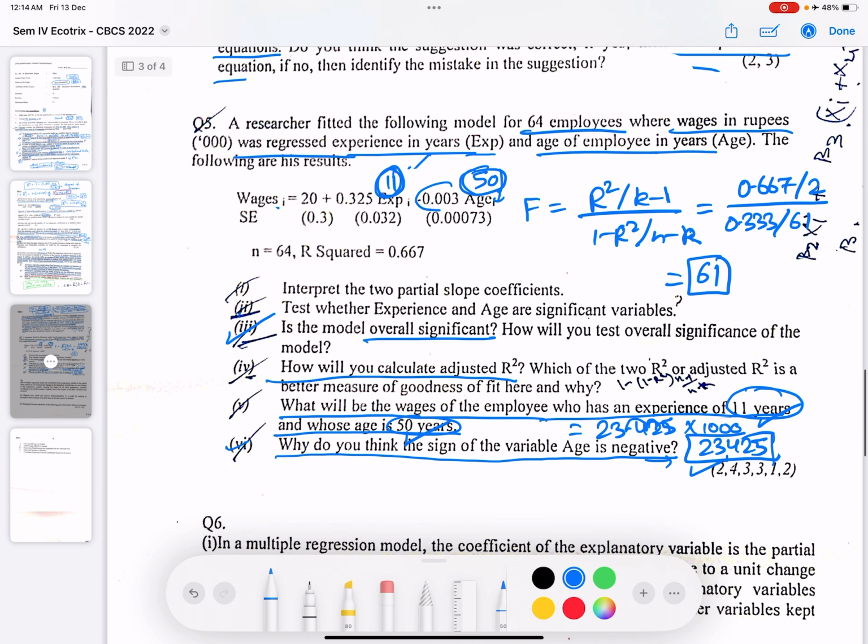So you need to give the economic interpretation of it. It is expected that as your age increases, your wage is falling. This might be due to the case that the productivity level actually falls as age increases, because the young population has more capacity to do work. So the employers won't prefer an older workforce.